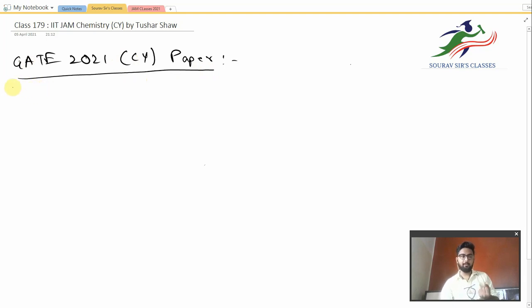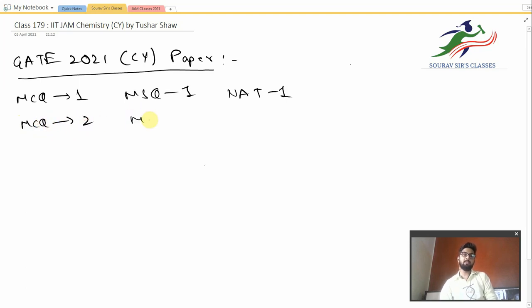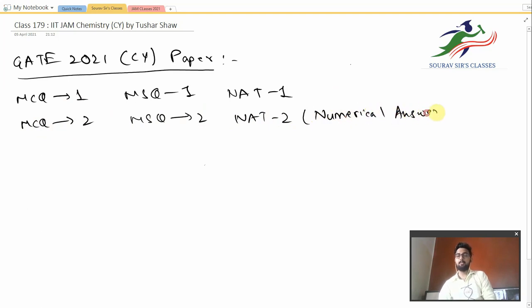Firstly we did the MCQ 1 mark type, then MSQ 1 mark type, then NAT 1 mark type. And then after that we did MCQ 2 marks type. We had just 2 questions of the MSQ 2 mark type, and now we are at the stage of NAT questions 2 mark type, which is numerical answer type question. So this set has questions from question number 45 to 55.